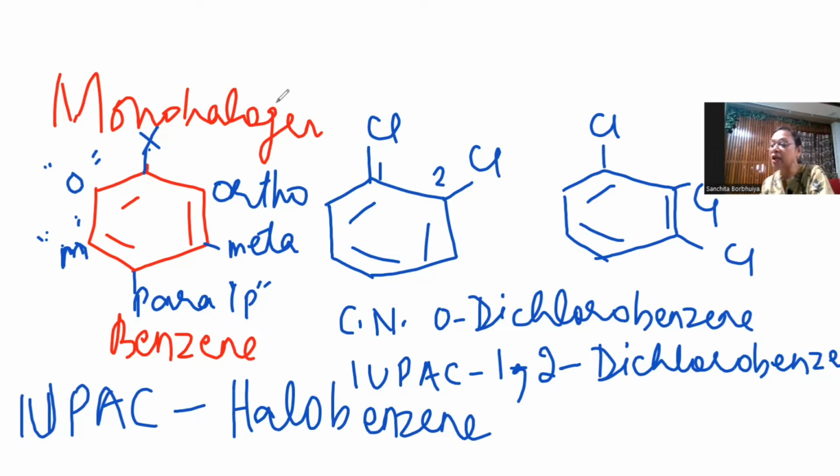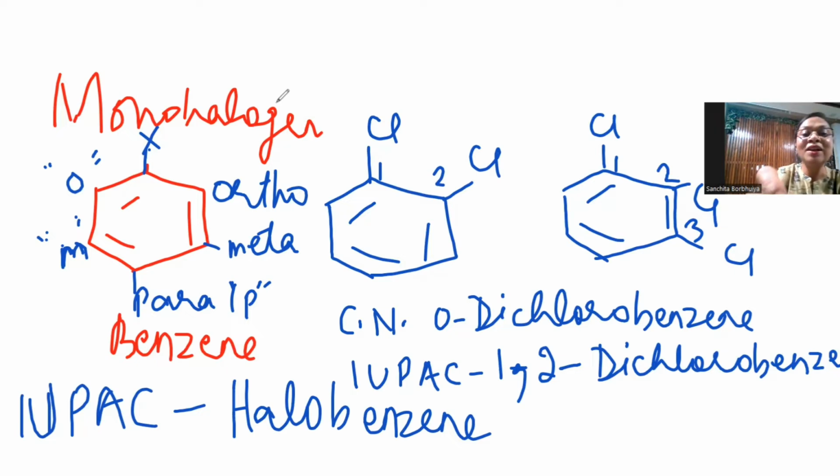In this case, the common name sounds very weird. So let us go to the IUPAC name, which is more refined, more nice to hear. So it is 1, 2, 3 trichlorobenzene. Okay, I'm not writing, you all know it.